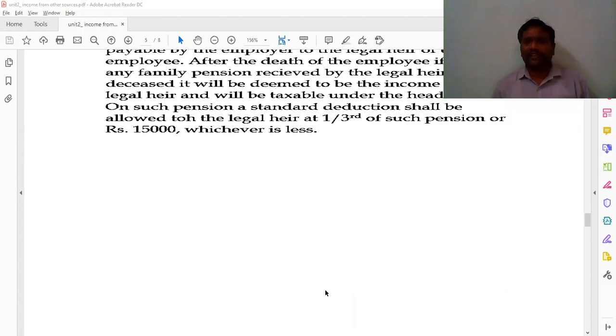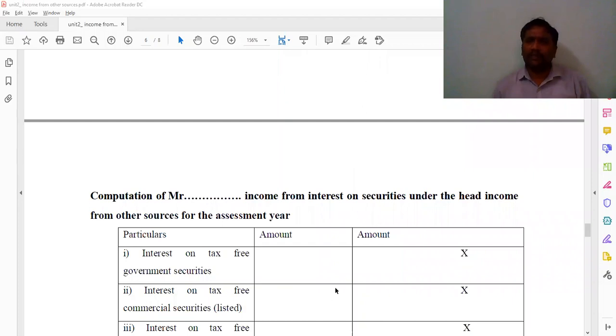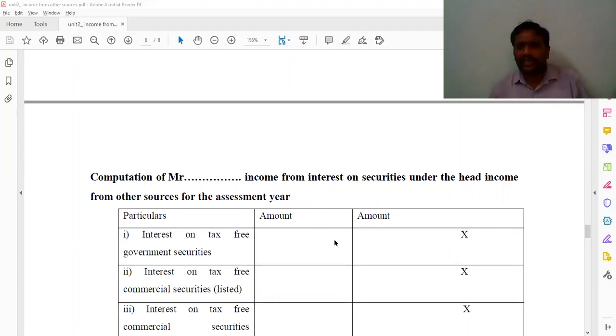And next, coming to the first part, the format: the computation of Mr. X so and so, and income from interest on securities under the head income from other sources for the assessment year 2019-20. We are going to write this. Listen carefully while doing the sums, it will help you. So here, interest on tax-free government securities, one step.